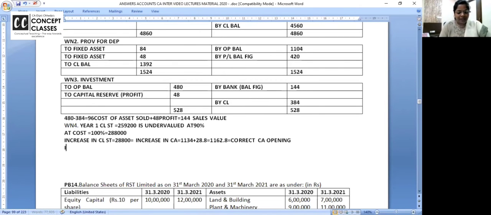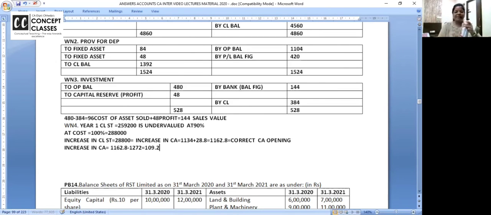Now, increase in current assets. 1162.8 minus 1272. How much is the increase in current assets? 109.2. A few decimal points are coming, but please do it.